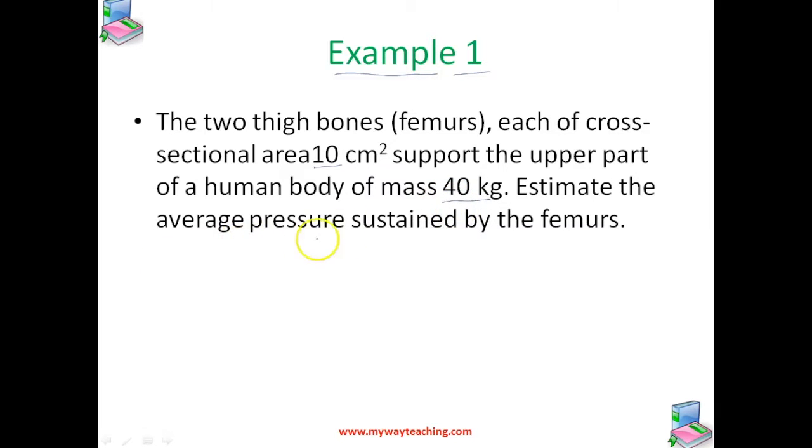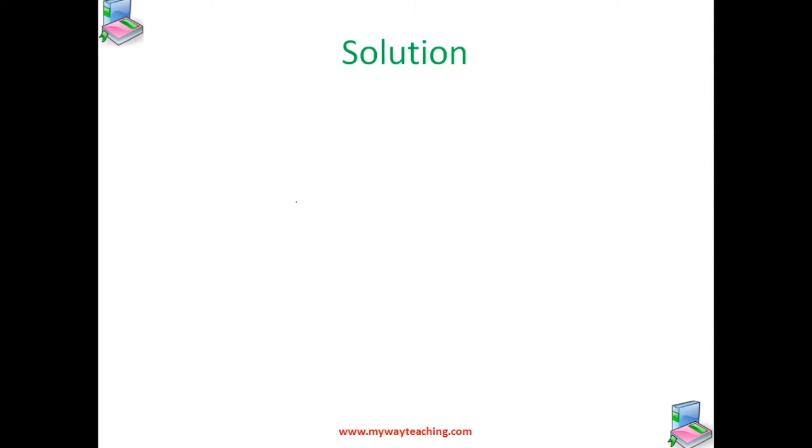Estimate the average pressure sustained by the femurs. So here they're asking us to find out average pressure, and they have given the cross-sectional area as well as the mass. Okay, total cross-sectional area of the femurs is,